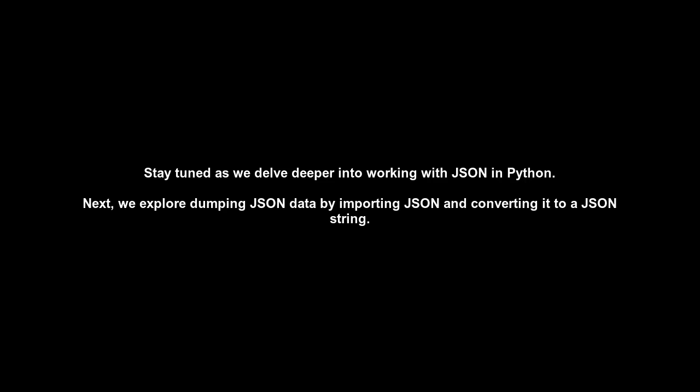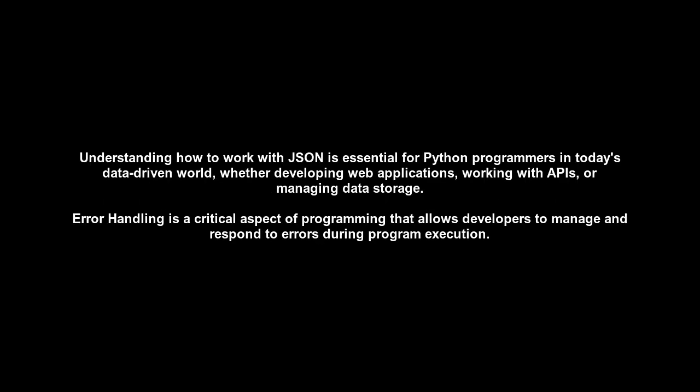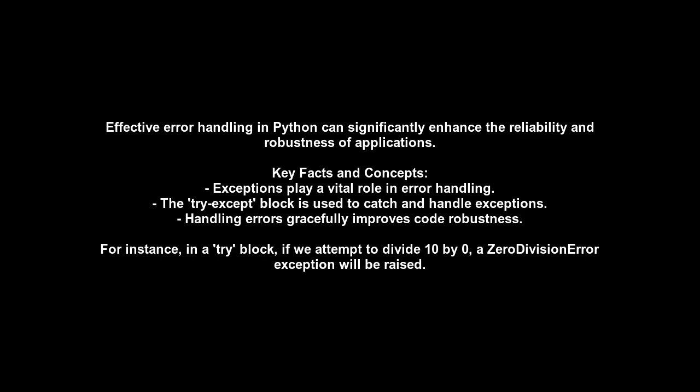Error handling is a critical aspect of programming that allows developers to manage and respond to errors during program execution. Effective error handling in Python can significantly enhance the reliability and robustness of applications. Key facts and concepts. Exceptions play a vital role in error handling. The try-except block is used to catch and handle exceptions. Handling errors gracefully improves code robustness.